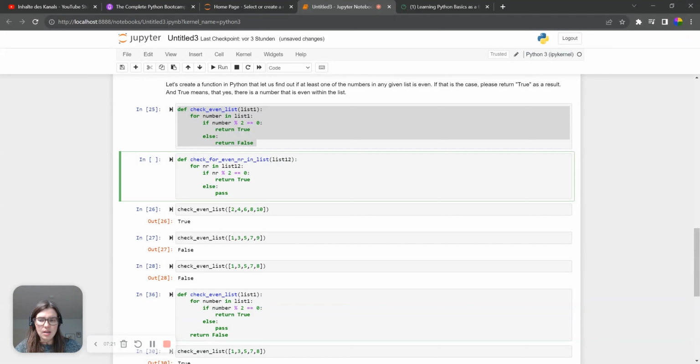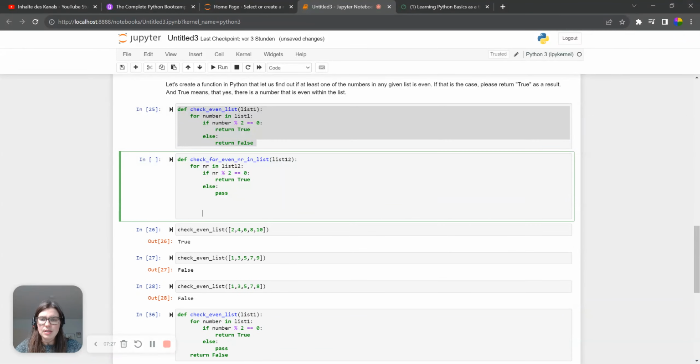What does it tell us about even numbers? We will delete this in a second, but just to give you an understanding: mod anything equals 0 means that there are no remainders when we make a division by 2. If we take an even number, 2 divided by 2 equals 1, 4 divided by 2 equals 2, 6 divided by 2 equals 3.